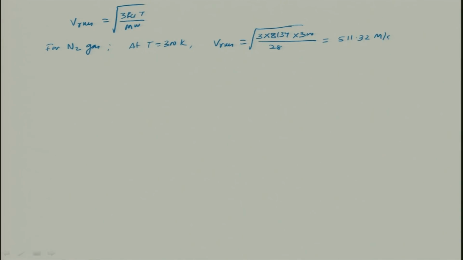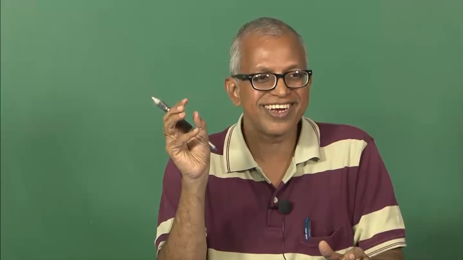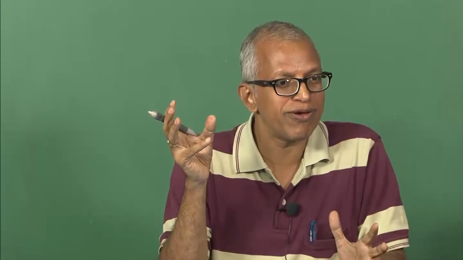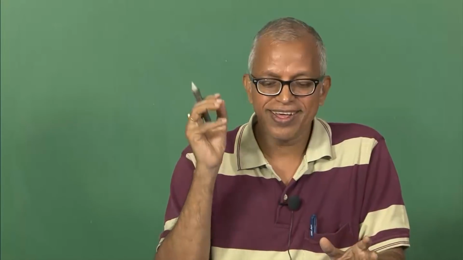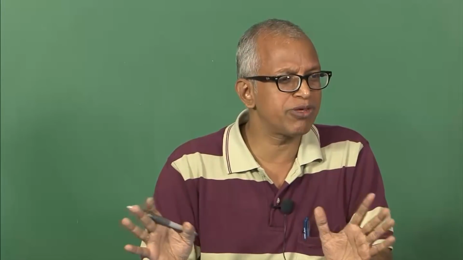If you use your calculator, the value will be 511.32 meter per second. The nitrogen molecule is moving at a very high velocity, even higher than the speed of sound. And of course, this is a very simplified theory. If you consider it a little differently, the value may be lower, but the order of magnitude will not change. It will not be 50 meter per second.